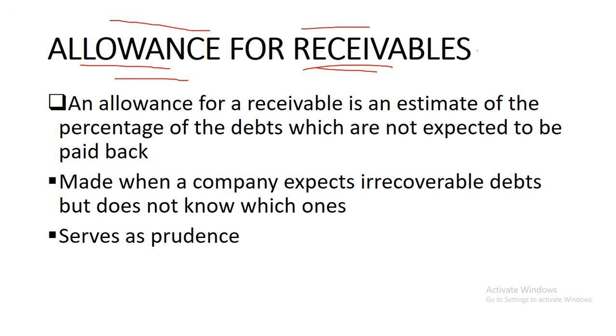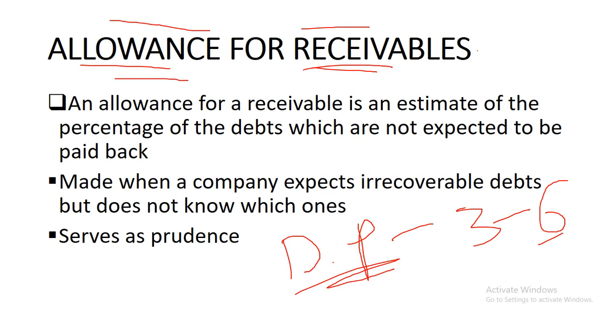The credit period that we agree with the customer is 3 months, and then it's been 6 months and there are no signs of this customer paying back. So we need to make an allowance, saying perhaps this receivable will not be paid back.